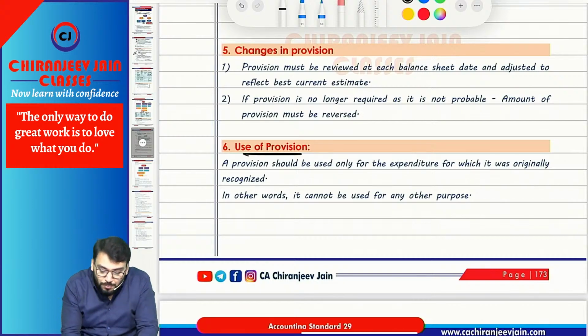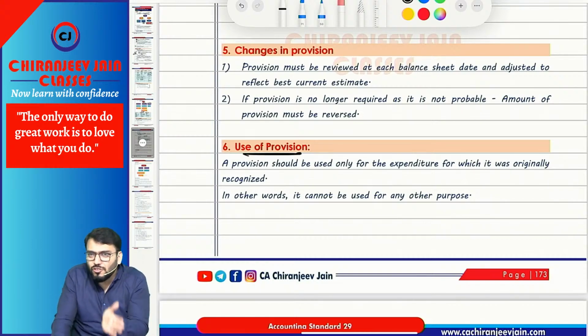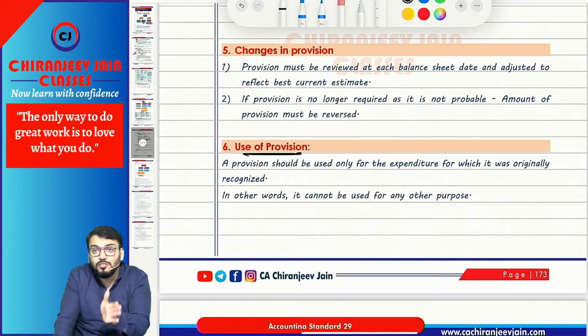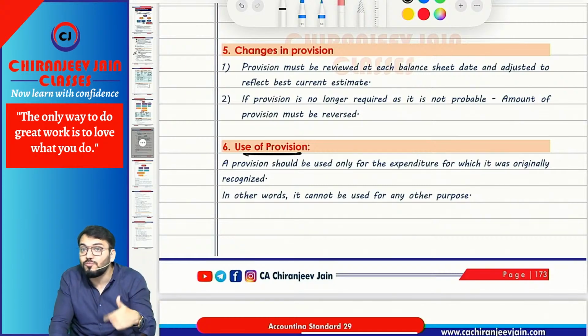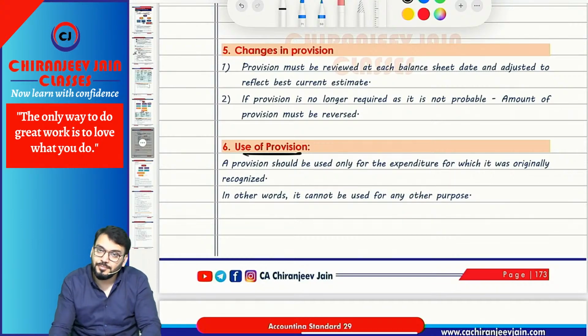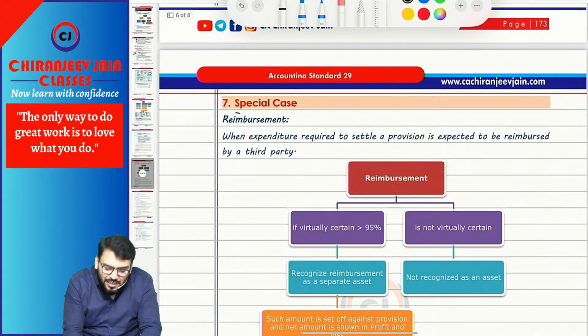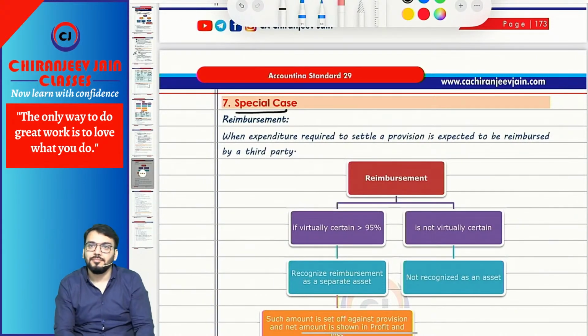Correct. Use of provision. Provision should be used only for the purpose for which it has been created. It should be used only for those expenditures for which it was originally created. It cannot be used for any other purpose. If the provision is no longer required, it cannot be used for any other purpose. Reverse it. Understood? Correct? Yes, sir.